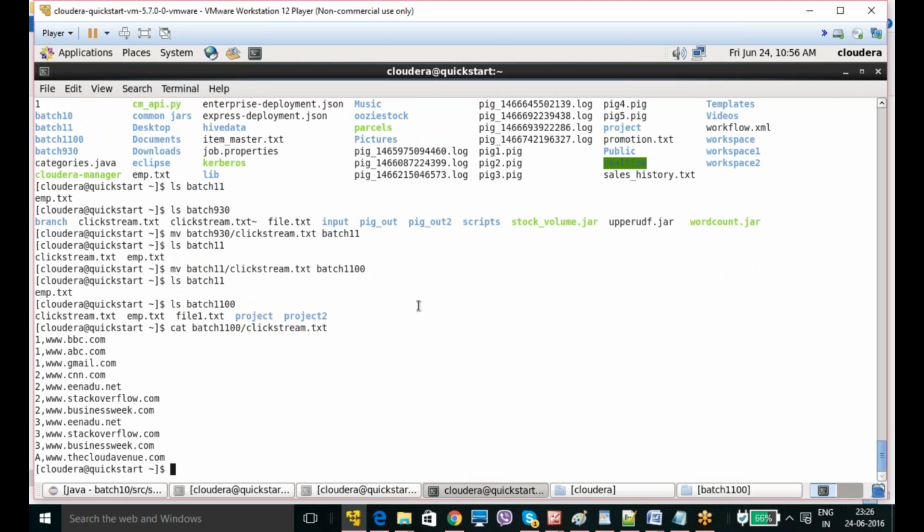Are you clear with copy and move commands within the Linux system? Are you clear? Yes.